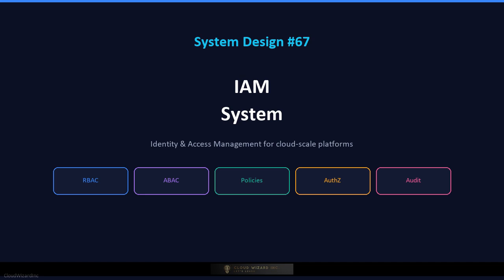We'll walk through the functional requirements, non-functional requirements, system architecture, end-to-end user journey, core models, low-level design, and the trade-offs that come up in a senior system design interview. Whether you are preparing for a FAANG interview or building identity infrastructure, let's get into it.